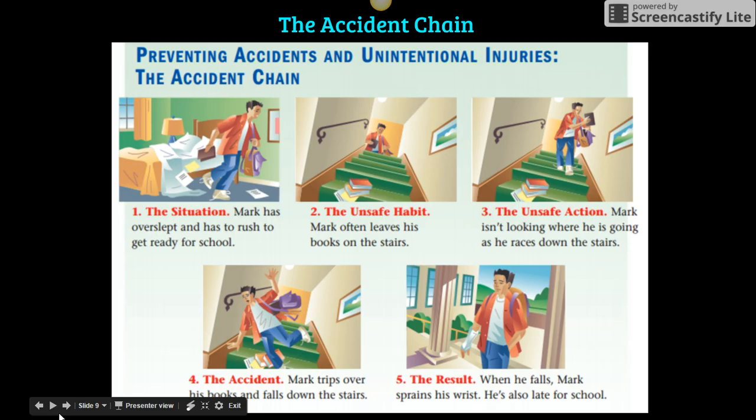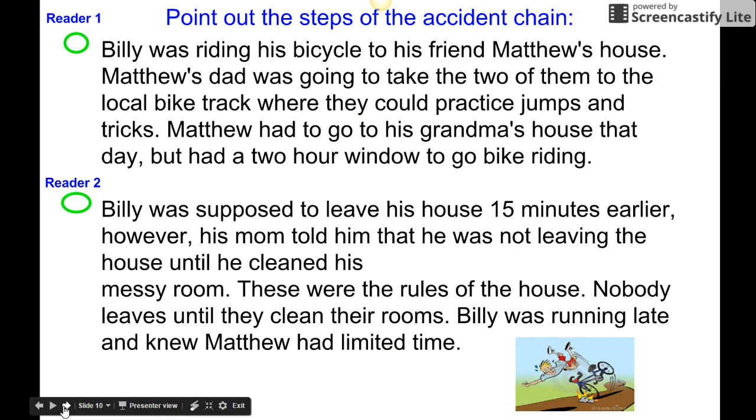Number 4, the accident. Mark trips over his books and falls down the stairs. Number 5, the results. When he falls, Mark sprains his wrist. He's also late for school. Can you think of a time when something like this has happened to you? And how do you think the sprained wrist is going to impact Mark's life at school? Point out the steps of the accident chain.